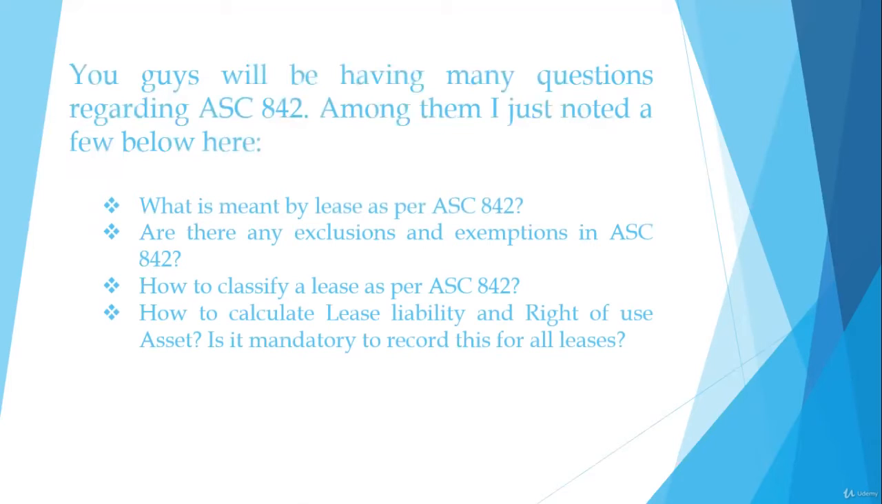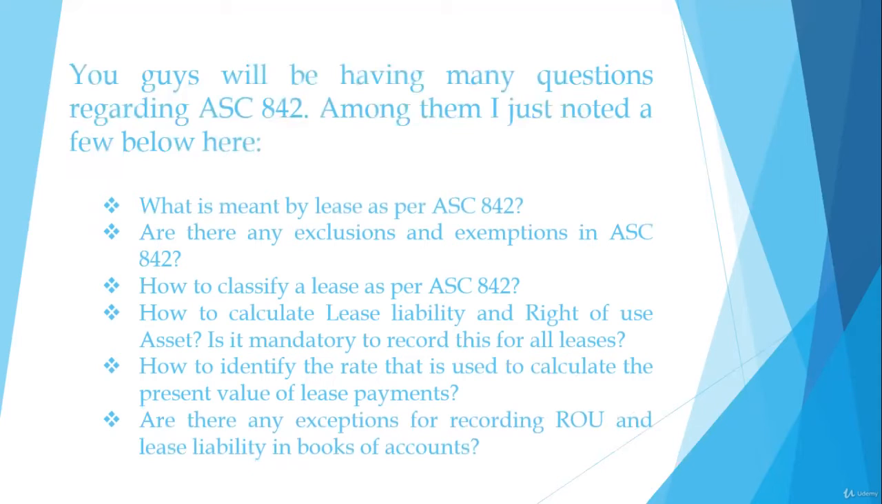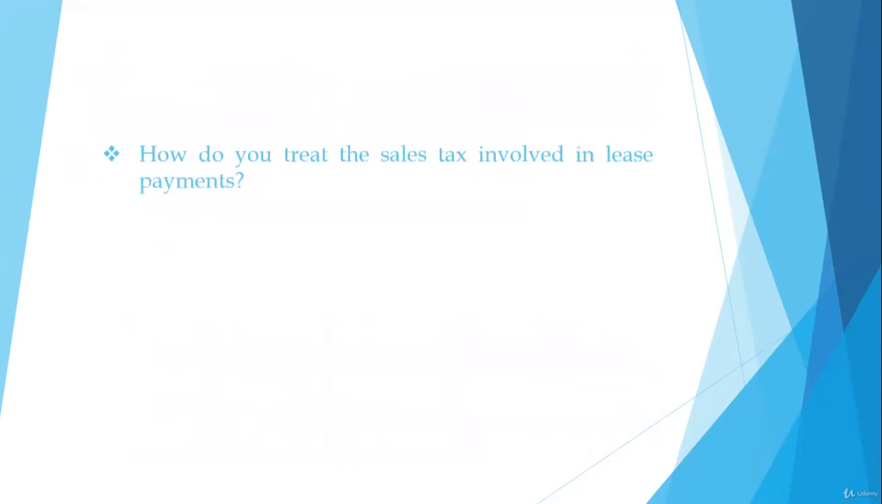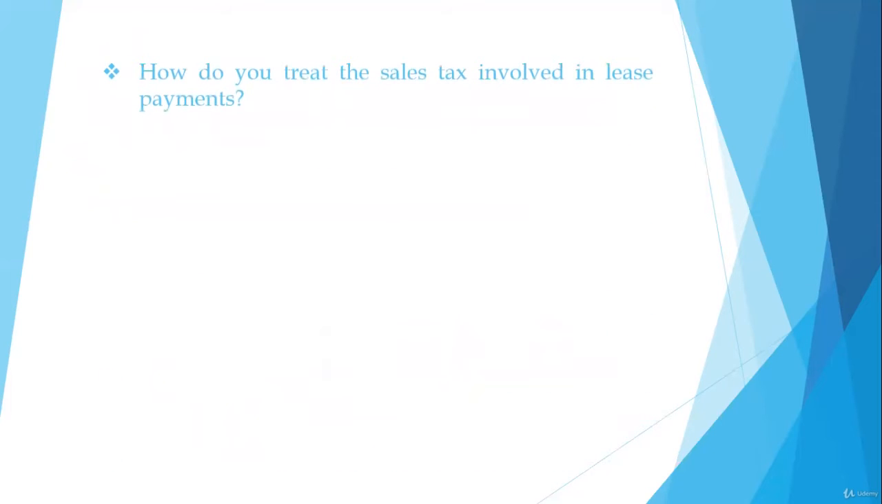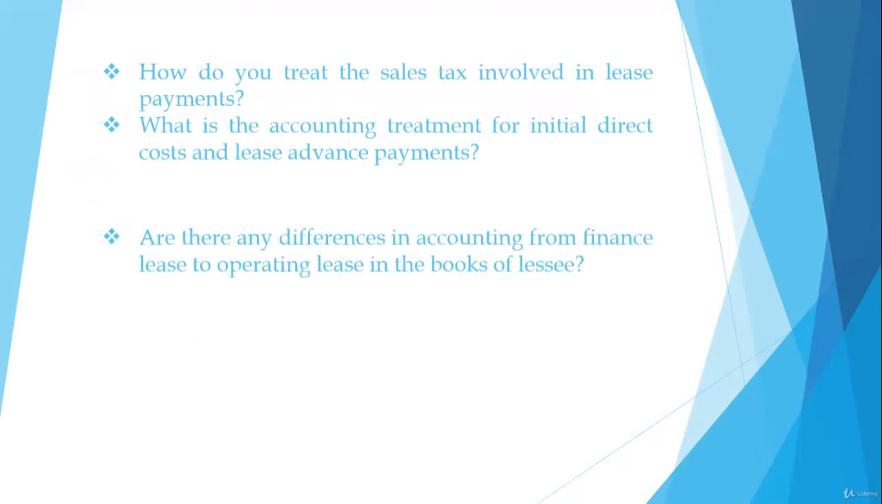Is it mandatory to record this for all leases? How to identify the rate that is used to calculate the present value of lease payments? Are there any exceptions for recording ROU and lease liability in the books of accounts? How do you treat the sales tax if it is involved in your lease payments? What's the accounting treatment for initial direct cost and lease advance payments?